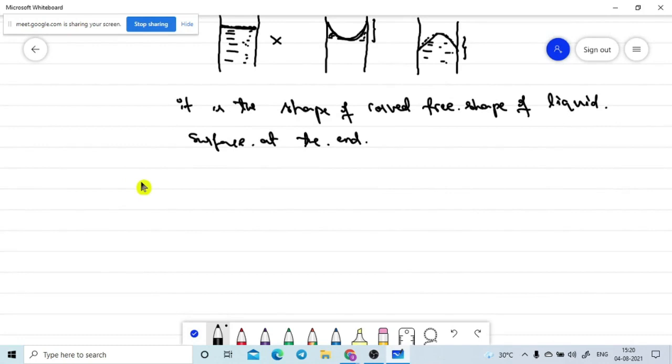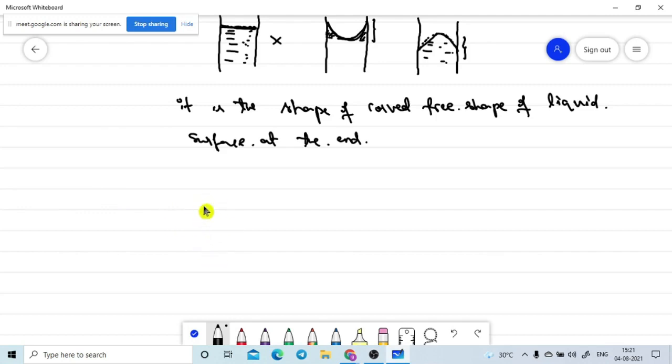So that means we are observing that the free shape of the liquid level is appearing like a curved shape. The curved shape of the liquid level at the free end of the liquid is named the meniscus. Meniscus means that small portion of the liquid level which is appearing like a curved shape is named the meniscus of the liquid. Why it appears so, we will go through that also. No issue. Please wait for some time. So what is the next topic?